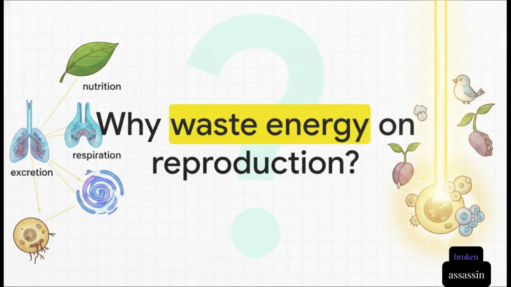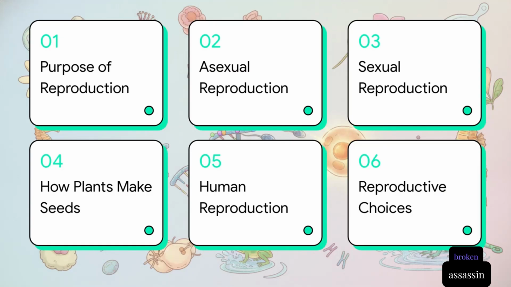Think about this for a second. Basic life processes, like eating, breathing, and getting rid of waste, are completely essential, right? Without them, an individual organism simply dies. But reproduction? Reproduction actually isn't necessary to keep an individual alive. In fact, if an organism is going to create a whole new generation, a tremendous amount of its energy is going to be spent in that process. So why on earth would life spend so much energy making copies of itself when it could just use all that fuel to survive? Well, we're going to answer exactly that.